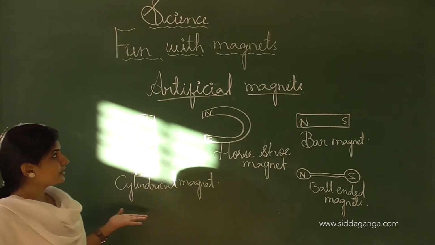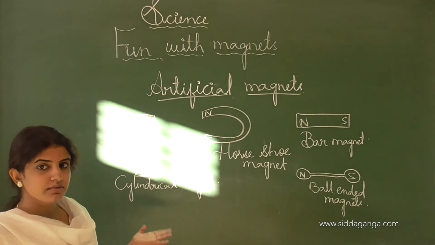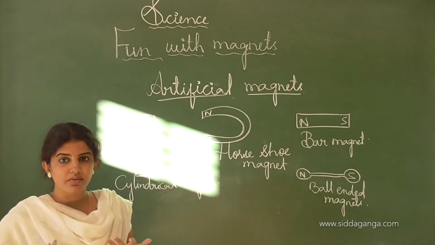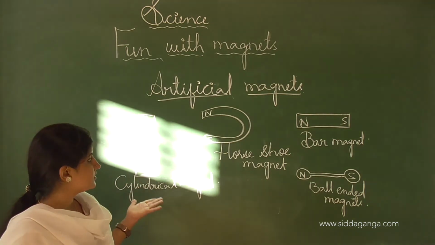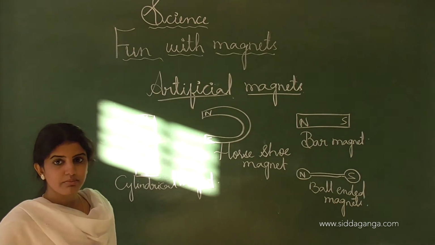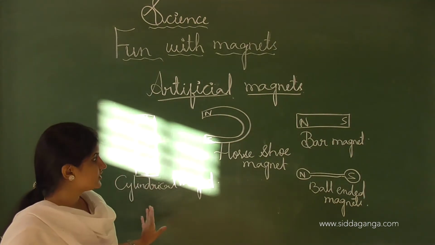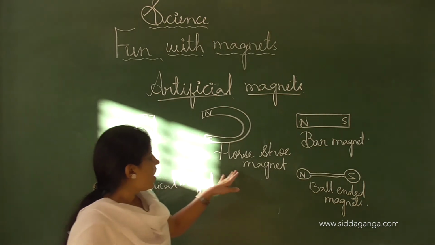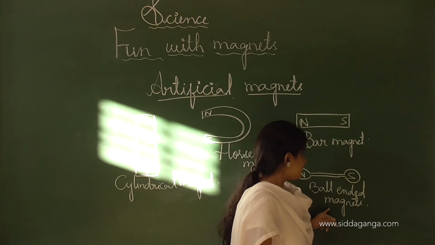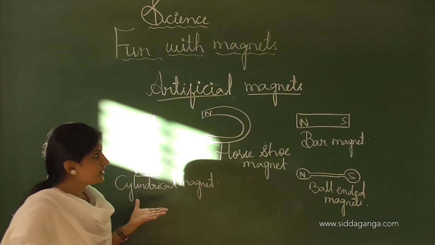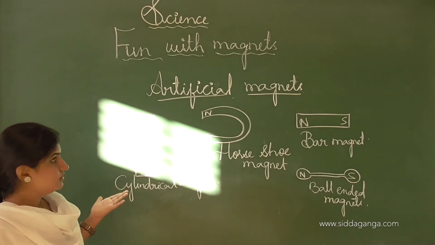See, artificial magnets are those magnets which are prepared by man using different chemicals, and so the name artificial magnets is given to them. Here is the cylindrical magnet, which is cylindrical in structure, and here the horseshoe magnet, the bar magnet, as well as the ball ended magnet. These are the different types of artificial magnets used nowadays.